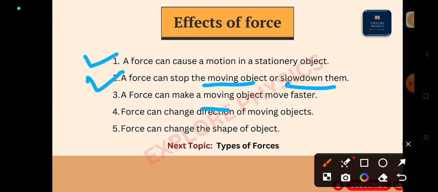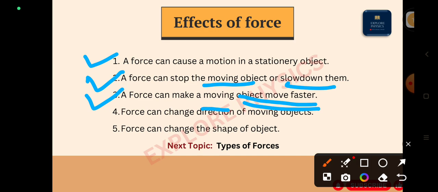Also, if the object is moving with slower speed, we can make it faster. For example, initially we are going on the bicycle with slow speed. If we apply more force on the pedal, what will happen? Force will get increased, which means our speed will also get increased. In this way, the object moves with faster speed. Is that also the effect of force? Yes, that is what we want to explain. So force can make a moving object move faster. The object is already in motion, and by applying force we can increase its speed.